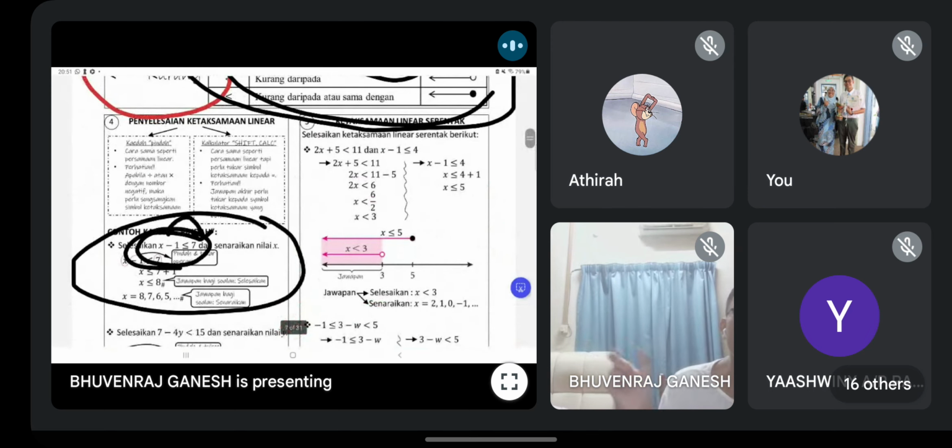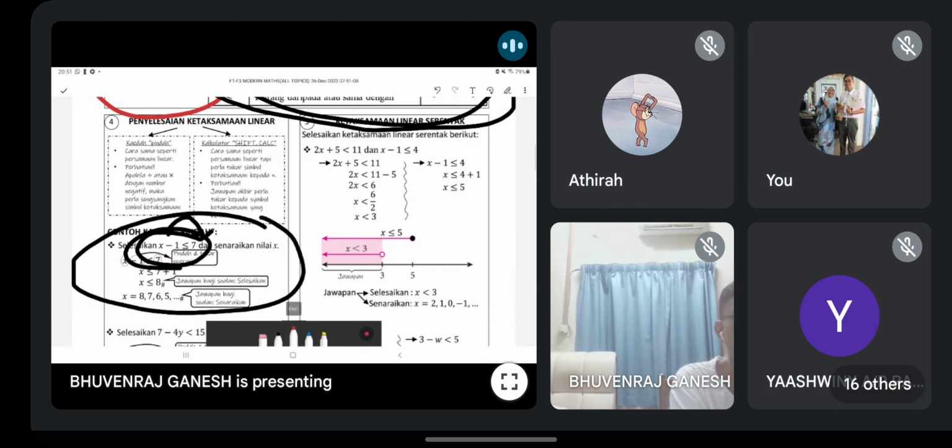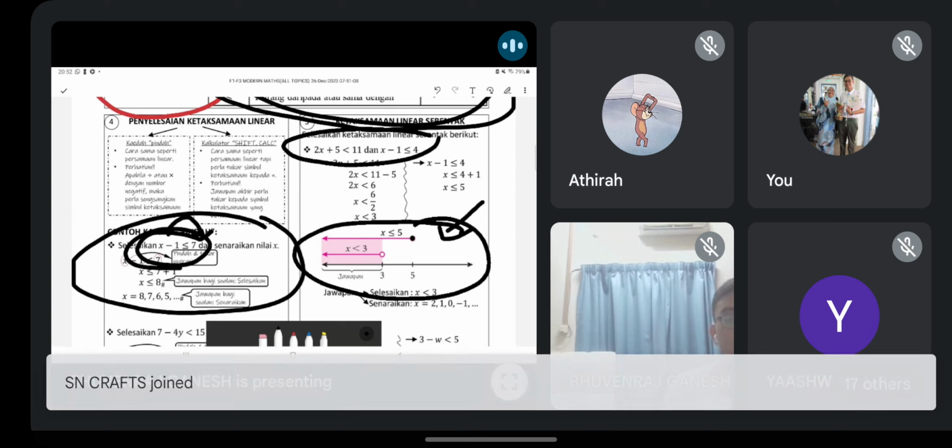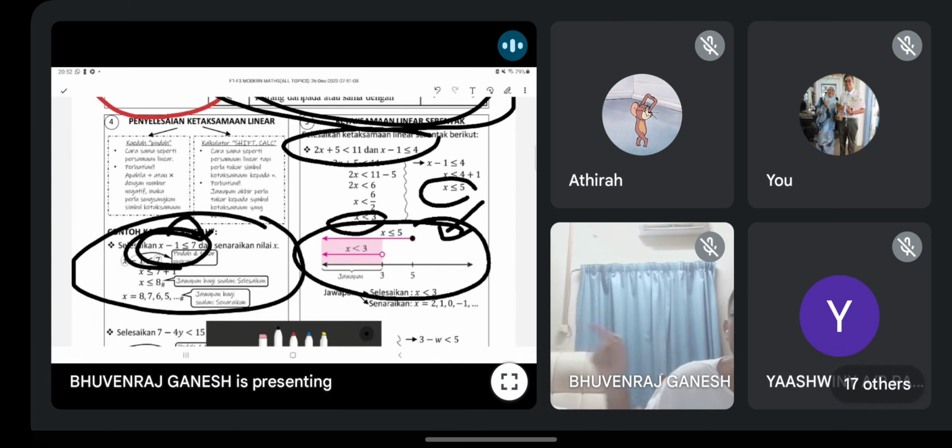Okay, next one, you will have to solve simultaneous linear inequalities. You can see the example here. How to solve it simultaneously. This diagram is important when you have to solve two inequalities in one shot. You must use it. This diagram you only use when the symbols in your answers are in the same direction, like less than, equal to, then only you draw the diagram to make a conclusion.